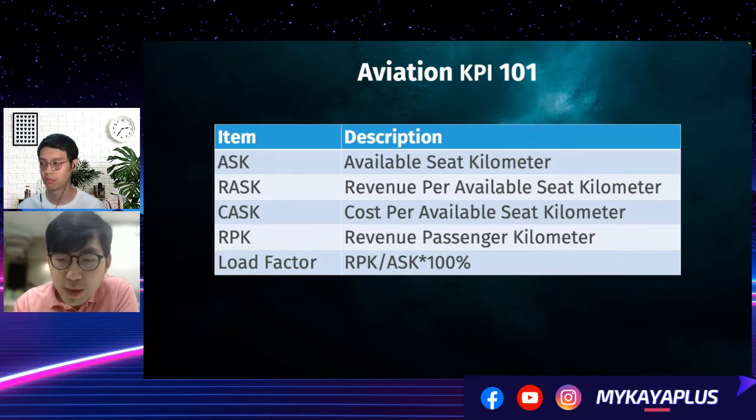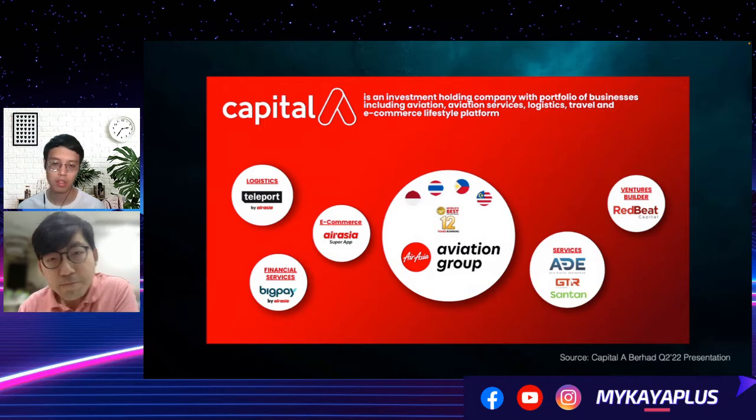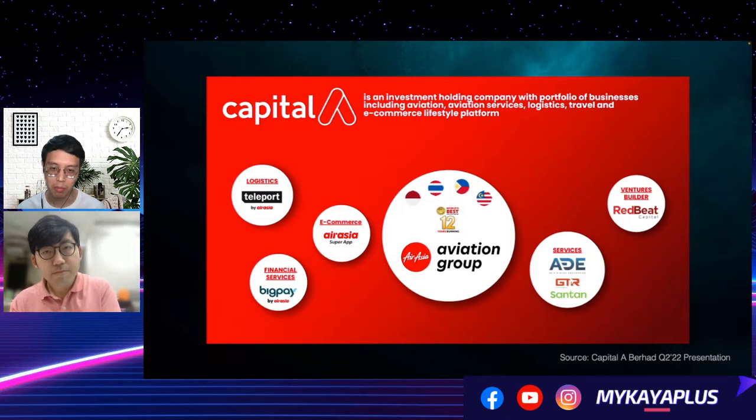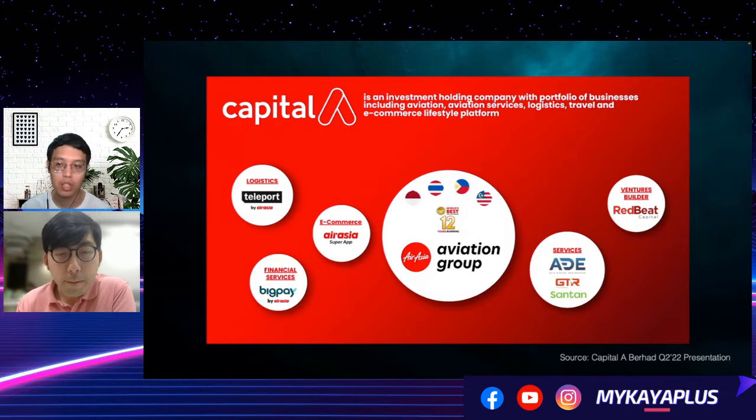So I'll pass on to Junpan to make you understand, if you look into Capital A or AirAsia specifically, how you can use these KPIs to analyze their performance. If you want to analyze airline-related companies on the Malaysia Stock Exchange, you can only use it to study AirAsia or Capital A right now. It will only be useful to gauge the operating efficiency of the aviation group or the airline component.